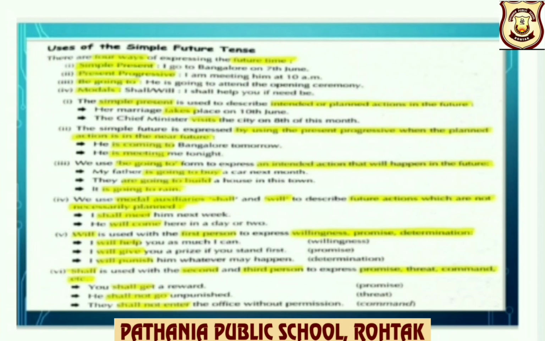Example: her marriage takes place on 10th June. So this is a planned action which is going to take place in the future. Simple future is expressed by using the present progressive when the planned action is in the near future. For example, he is coming to Bengaluru tomorrow. So it is near, that is tomorrow itself.